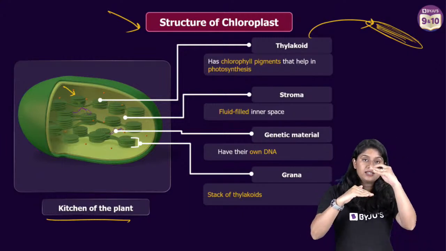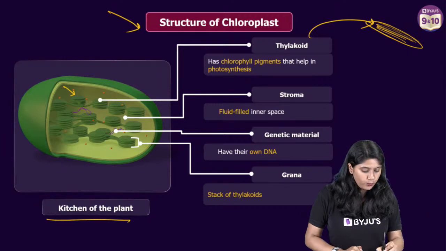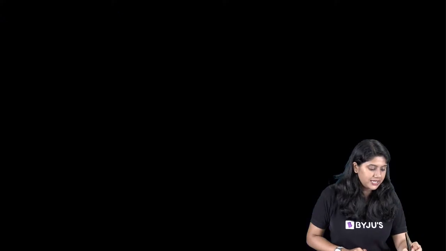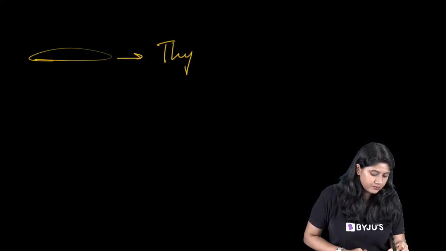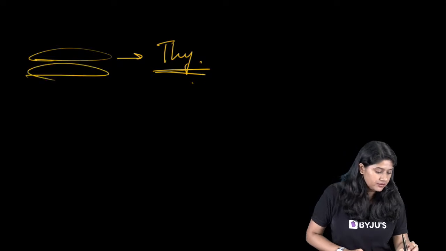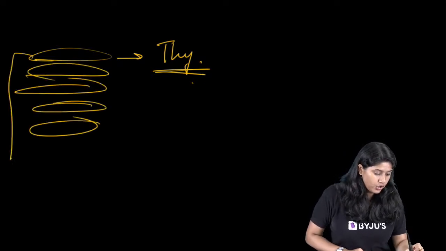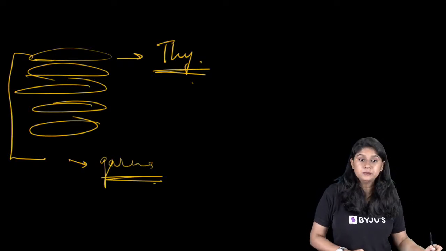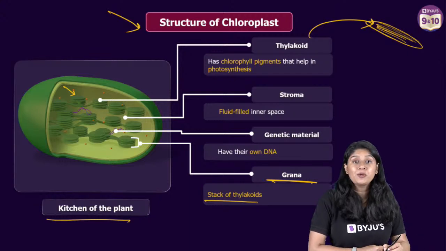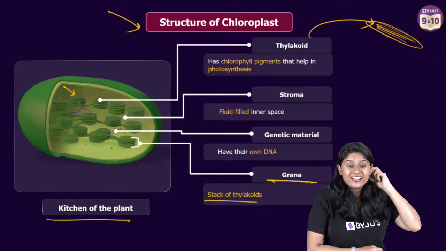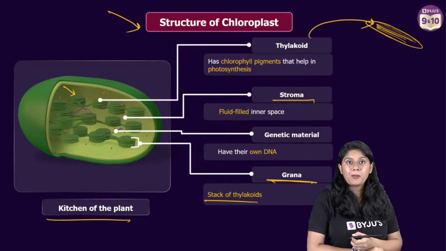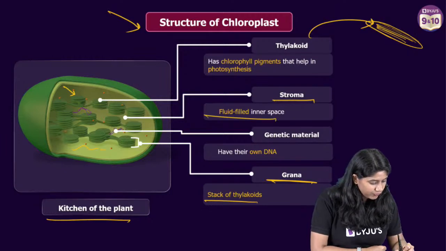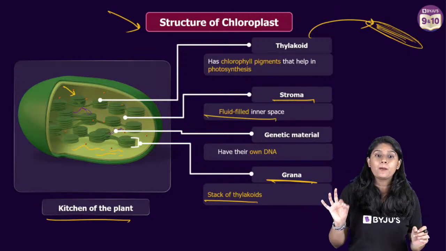And when we stack these thylakoids onto each other, we have a structure called grana. Clear? So if I say this is thylakoid, the stack of thylakoids all together is called grana. Now we have 2 important things. Many of you are asking in the chat, ma'am, what is stroma? Stroma is nothing but the fluid which is present inside the chloroplast.